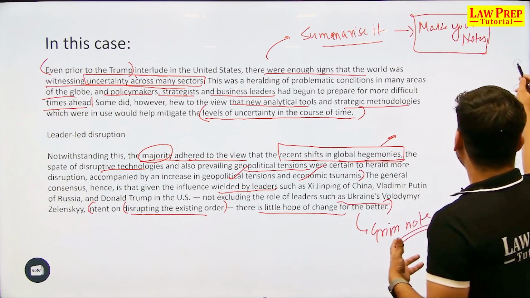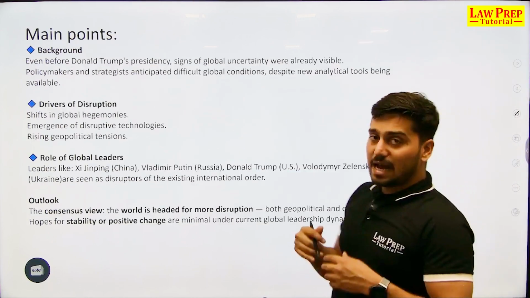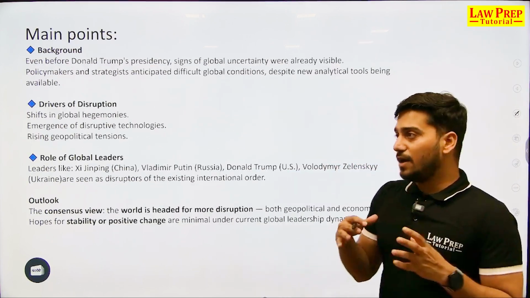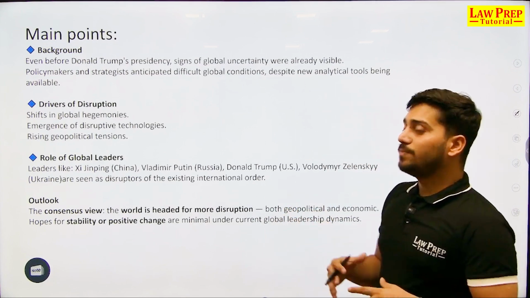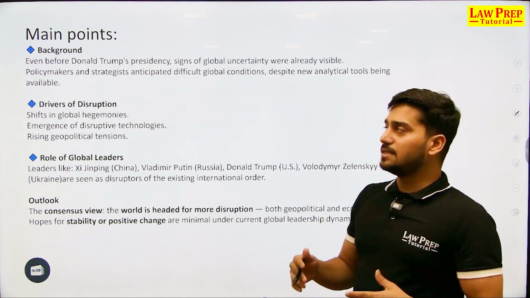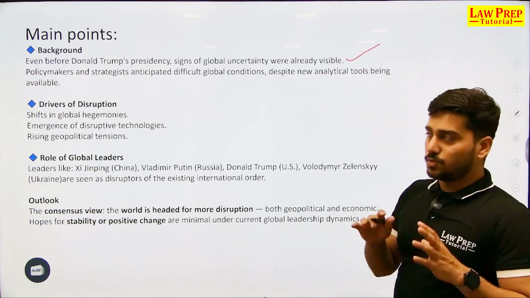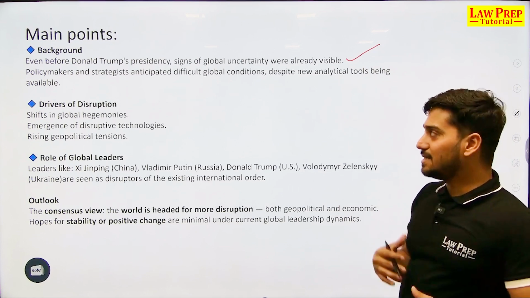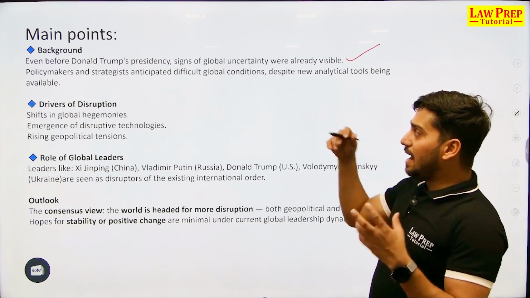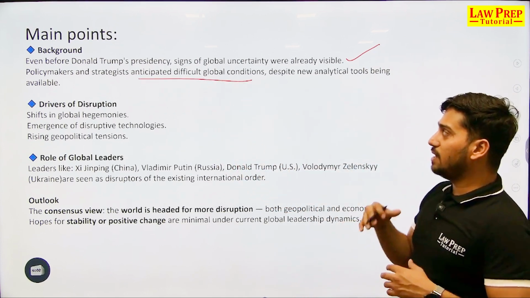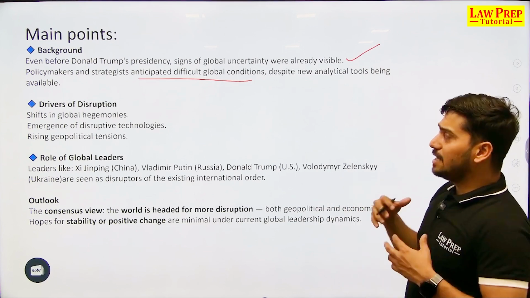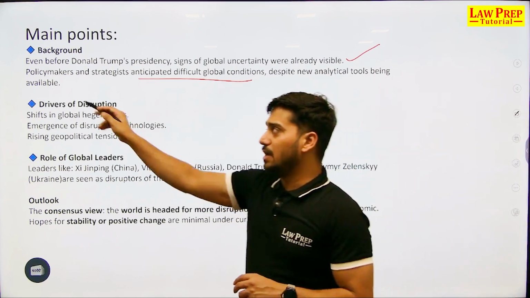So how to do it? There is a very short summary that I would have created out of this. I would have created it as background that even before Trump's presidency, right, global uncertainty was visible. Policymakers, strategists and business leaders had all anticipated it. There was a prediction of difficult global conditions despite new analytical tools being available.